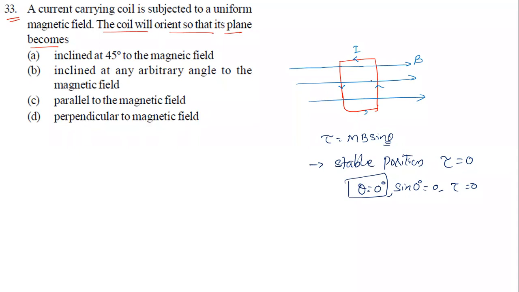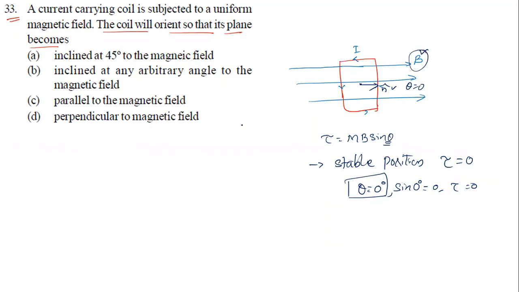So this is the coil, and the area vector is like this. The angle between B and the area vector is theta equal to 0. The area vector is the perpendicular, normal vector to the coil, and this normal vector always makes 90 degrees with the plane of the coil. So the magnetic field is perpendicular to the plane of the coil.